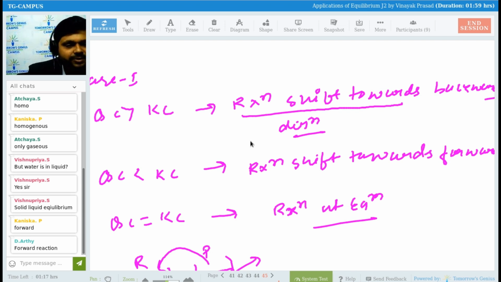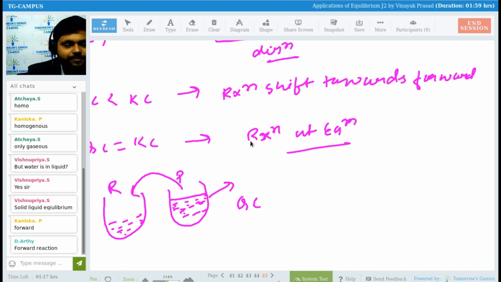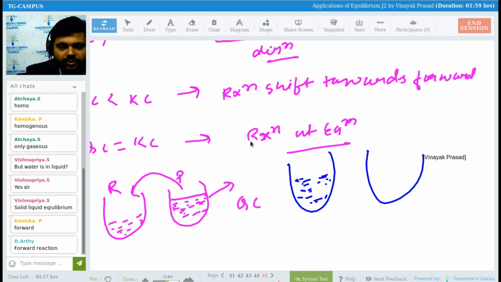If QC is smaller, it means what? Reactant is in greater amount. See here, this is your reactant and now this is your product. So QC is less than KC. Then what will happen?